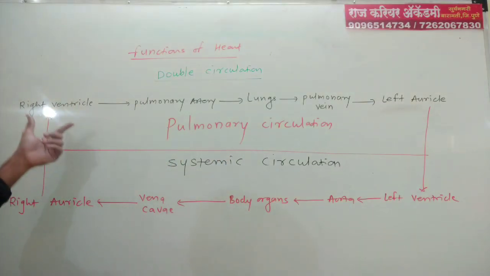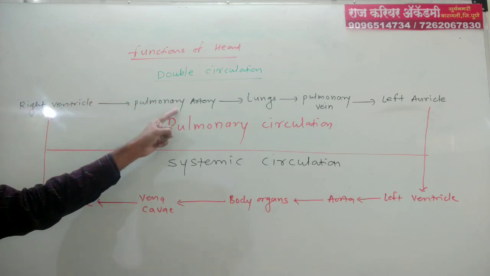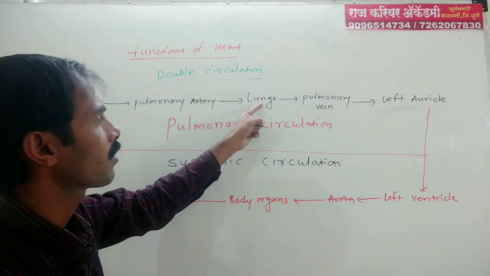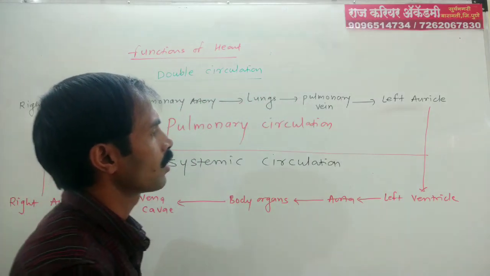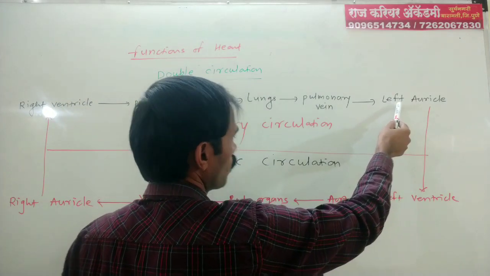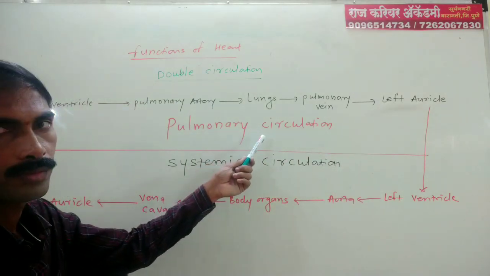That is, from right ventricle to pulmonary artery, from pulmonary artery to lungs, from lungs to pulmonary veins, from pulmonary veins to left auricle. So this circulation is known as pulmonary circulation.